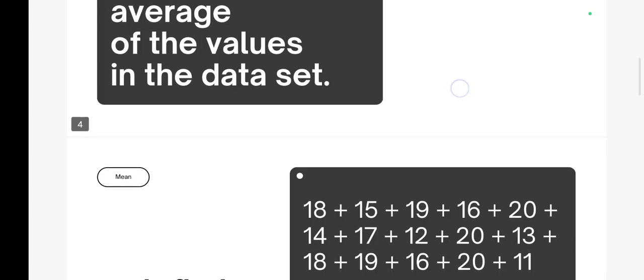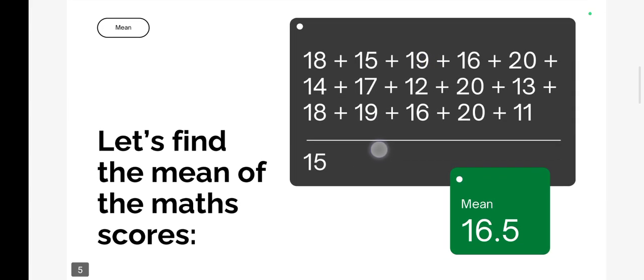Fine. So in the above we saw that the teacher had gathered total numbers of 1 2 3 4 5 10 and 15. There are 15 data points. So what you will do is you will sum all the data, divide by the total number of data, that was 15. So when you add all these numbers and divide by 15, you will get that 16.5 is the average or mean of the math scores.